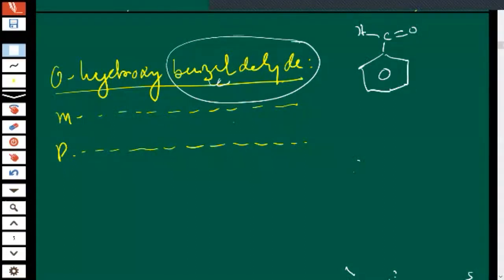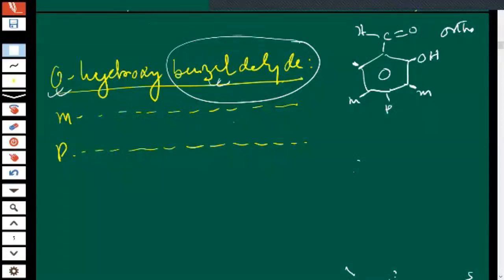This position, children, this and this position is known as ortho. Do you remember? I told you once. This is known as meta and this is known as para. So now this one is telling ortho-hydroxy, which means the OH group is here. The OH group is also known as hydroxy. So this is ortho-hydroxybenzaldehyde.